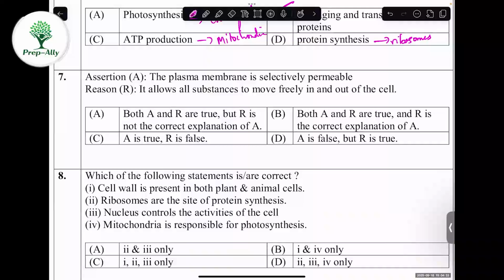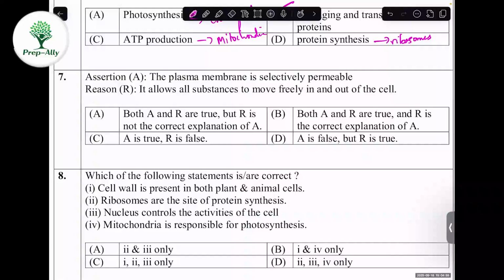Seventh question. The plasma membrane is selectively permeable. Reason: it allows all substances to move freely in and out of the cell. Everyone knows, like we have studied in the lower classes, plasma membrane is selectively permeable. That means it will allow only selected particles.